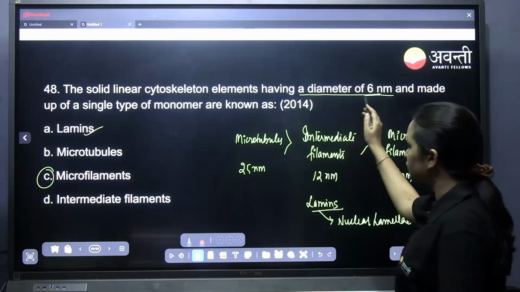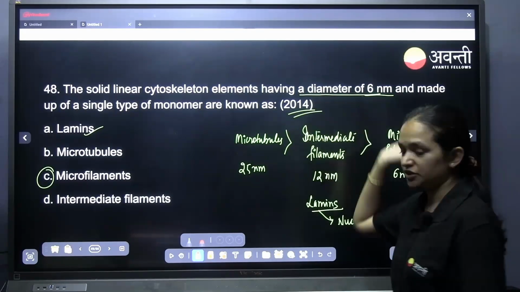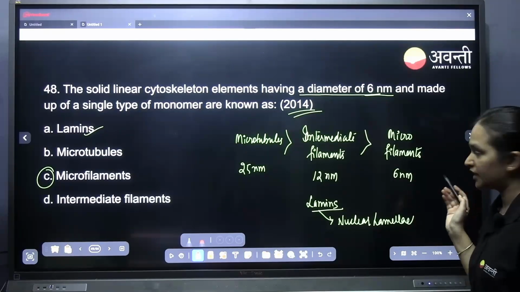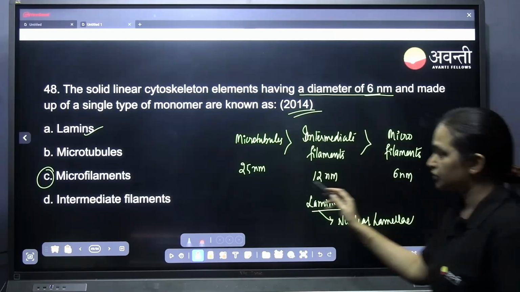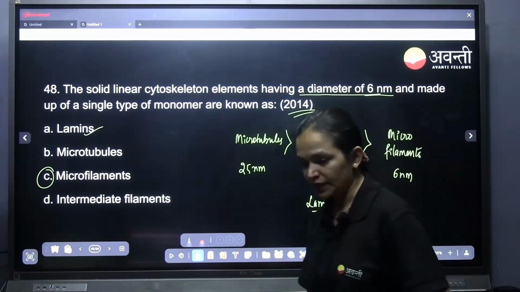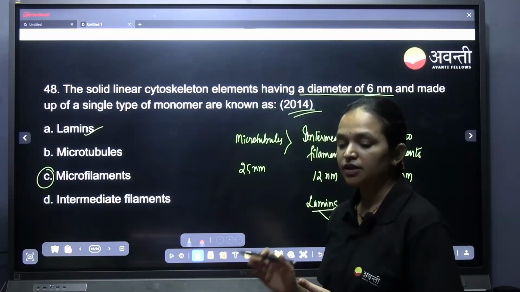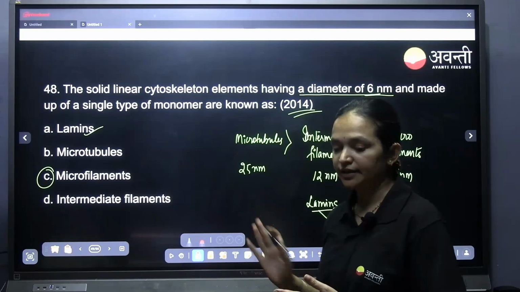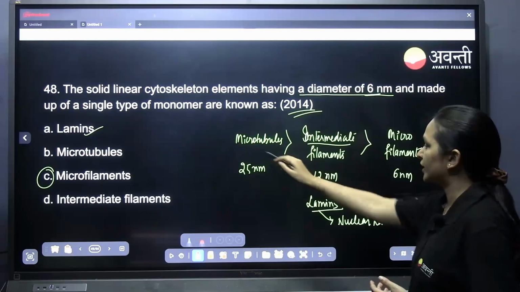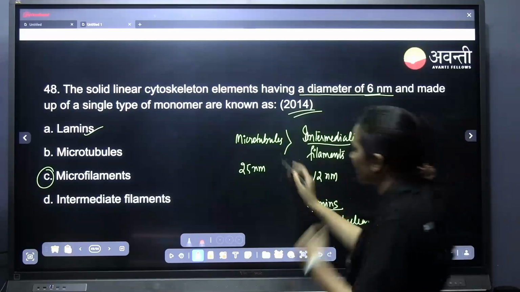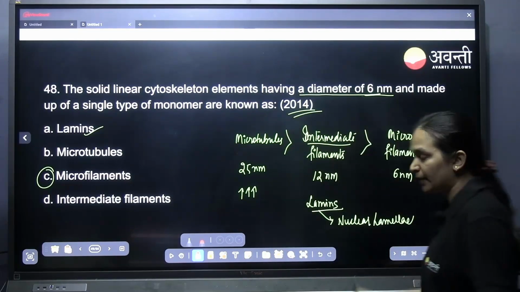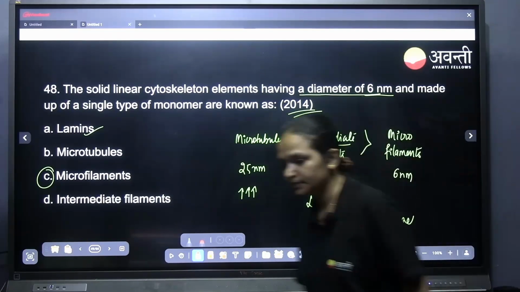According to this question, this is actually a 2014 question. Now it's not in the syllabus. Still, as we are discussing the question, the answer is microfilaments. There are three types of cytoskeleton filaments present: microfilament, microtubules, and intermediate filament. Intermediate, by the name you can see, is intermediate to microtubules and microfilaments. Understood?